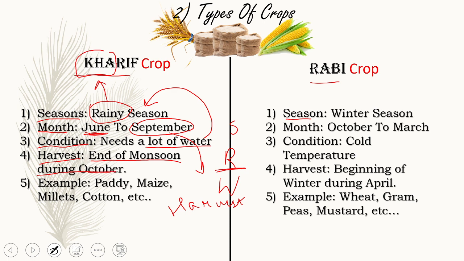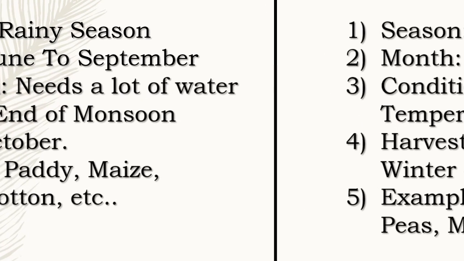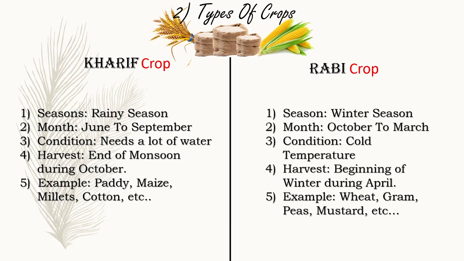Let me tell you that there is a circle like April, then we have June, then October, and then April. So this is a circle type procedure. Let me tell you again that there is a circle at the month of June.